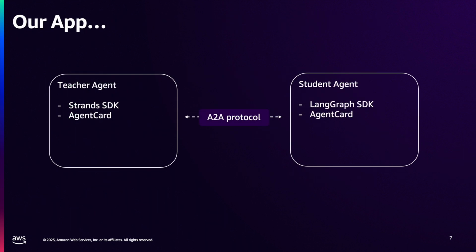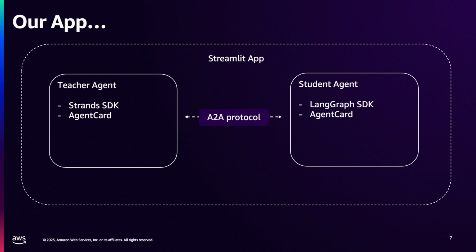Now, let's see a demonstration of this. As I mentioned previously, I built two AI agents, a student agent using LangGraph that asks confused questions, and a teacher agent that uses Strands that provides adaptive explanations. They're completely different frameworks, and I'm simulating the deployment on different clouds by using different TCP ports, but they communicate seamlessly through the A2A protocol.